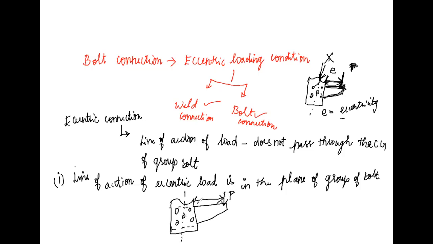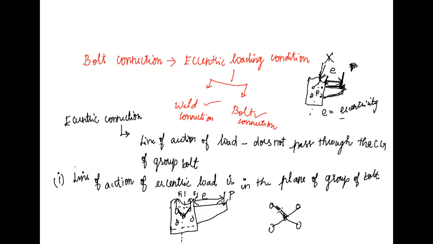This distance is represented as E. The force acting on each bolt is F1, here also F1 and F1. This is the radius, from the center bolt to this point.